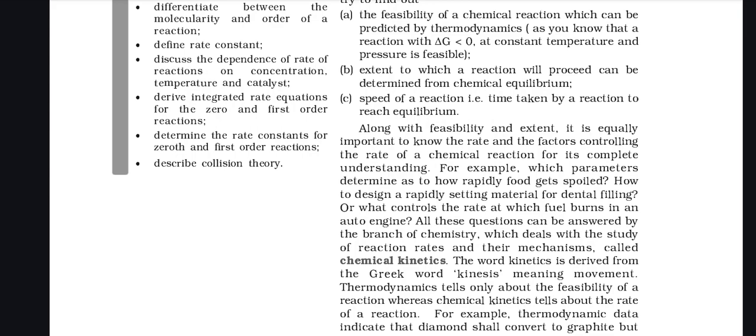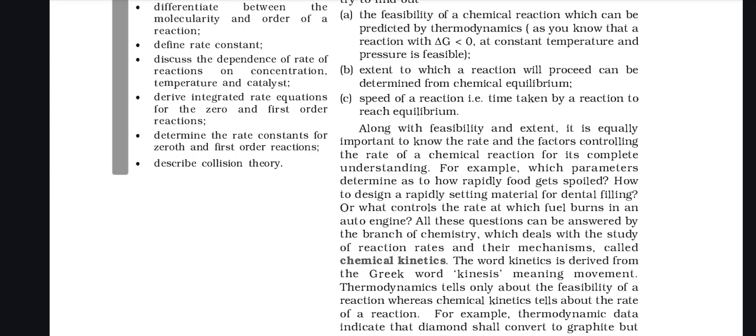For example, which parameters determine how rapidly food gets spoiled, how to design a rapidly setting material for dental filling, or what controls the rate at which fuel burns in an auto engine. All these questions can be answered by the branch of chemistry which deals with the study of reaction rates and their mechanism, called chemical kinetics. The word kinetic is derived from the Greek word kinesis, meaning movement. Thermodynamics tells us about the feasibility of a reaction, whereas chemical kinetics tells about the rate of a reaction.